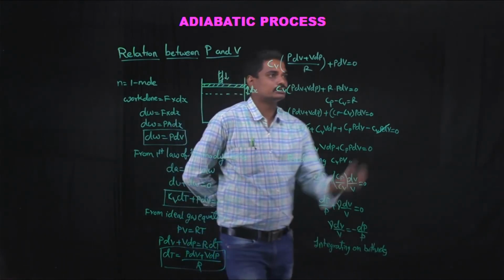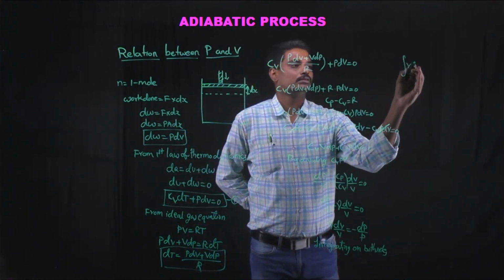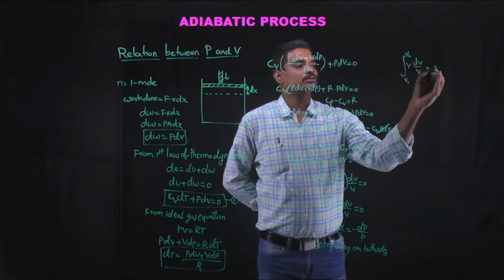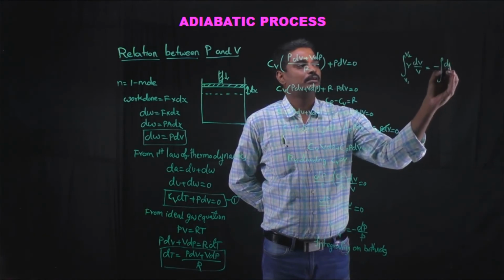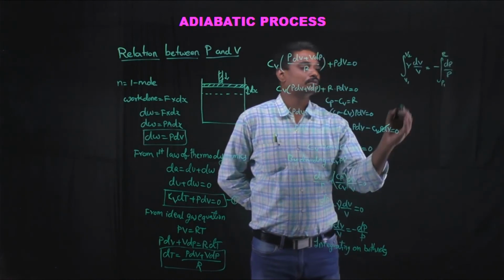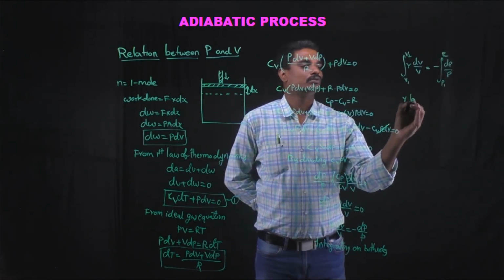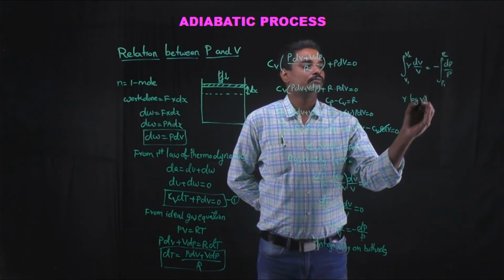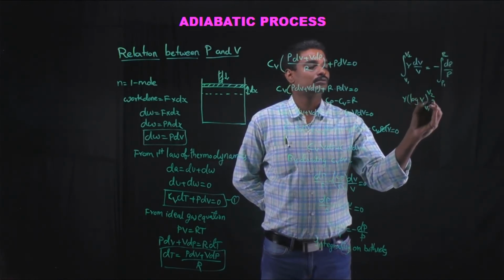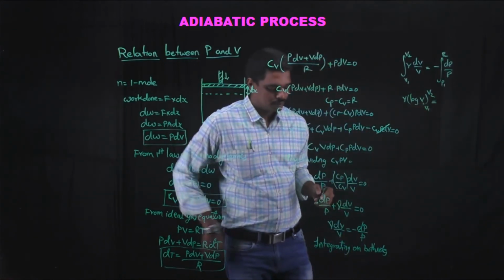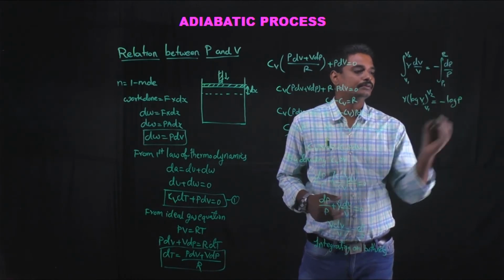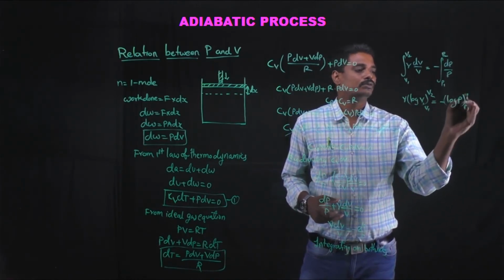integral gamma dV by V, where V changes from V1 to V2, is equal to minus integral dP by P, where pressure changes from P1 to P2. Here gamma into log V from V1 to V2 is equal to minus log P from P1 to P2.